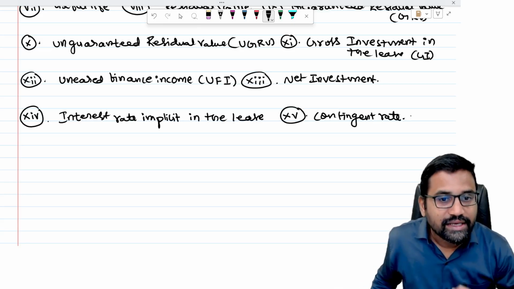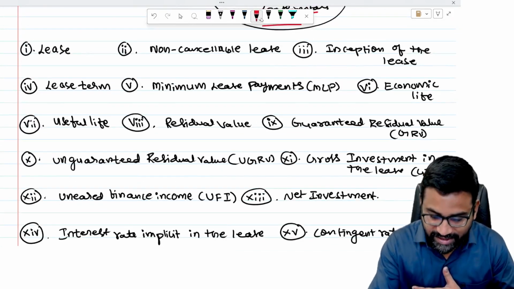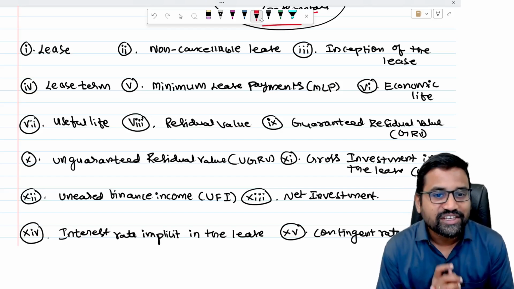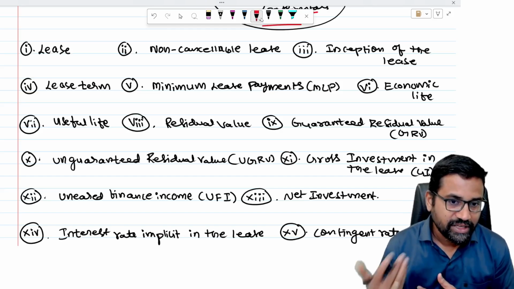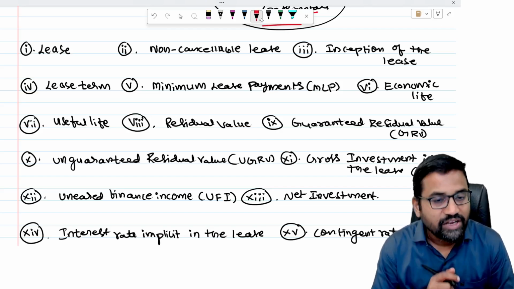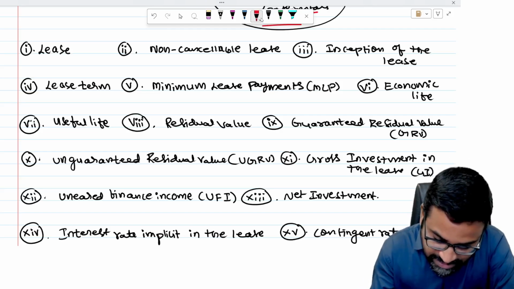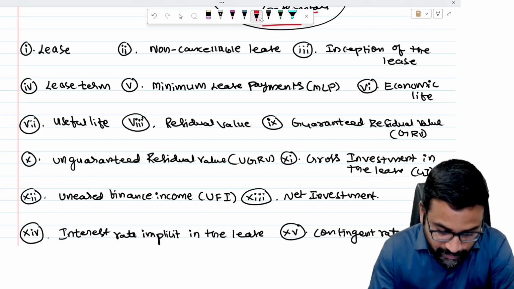So basically these are the definitions we are going to cover in this standard. In fact, these are the minimum. There are a few others also, one or two. But anyway, these 15 are very, very important. Out of this, at least 5 or 6 are most important.